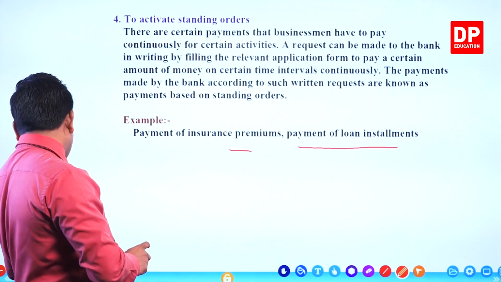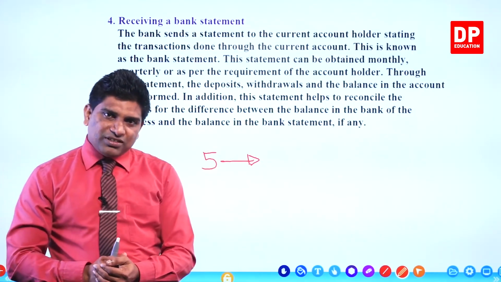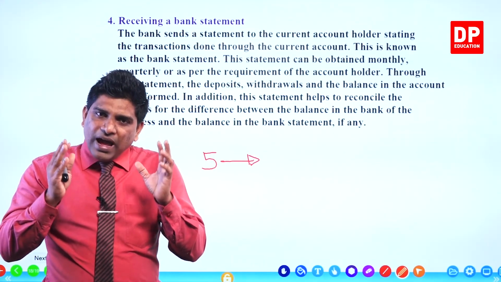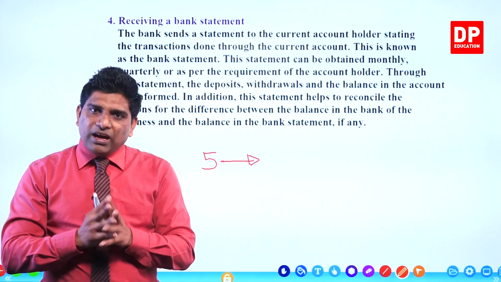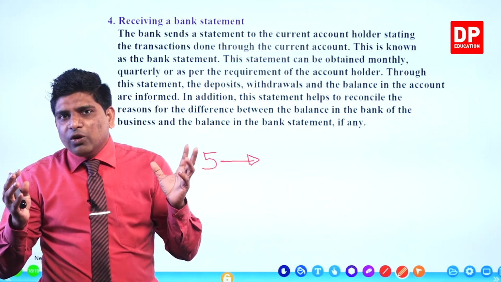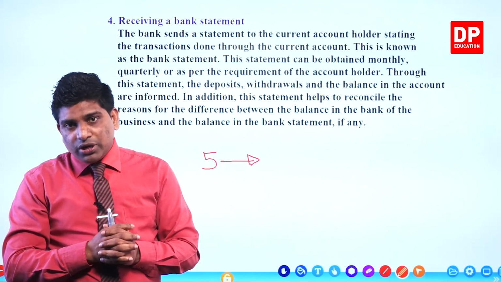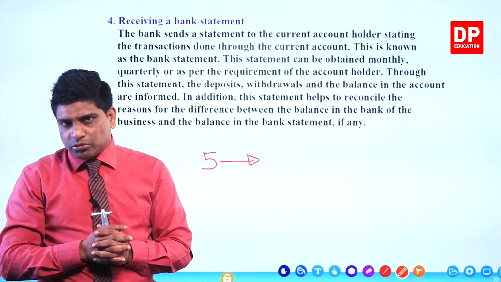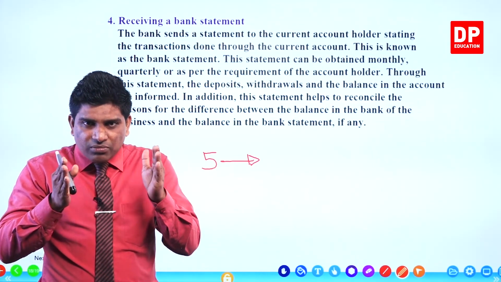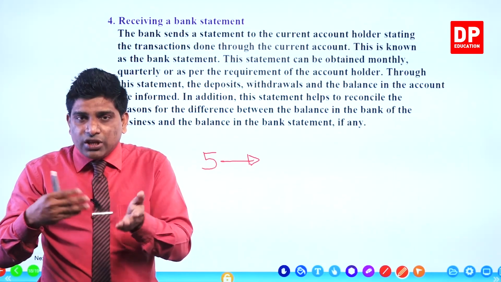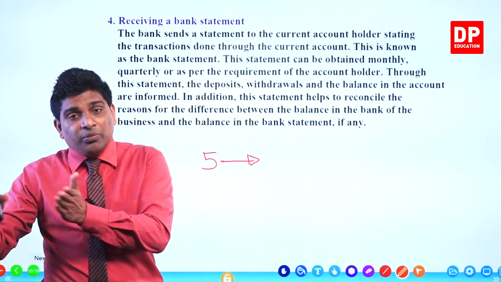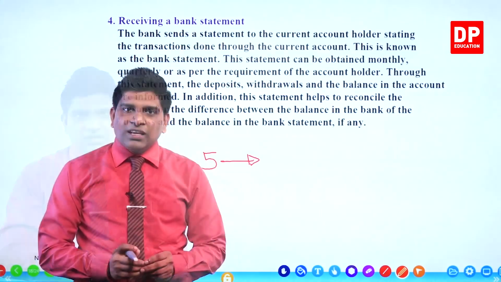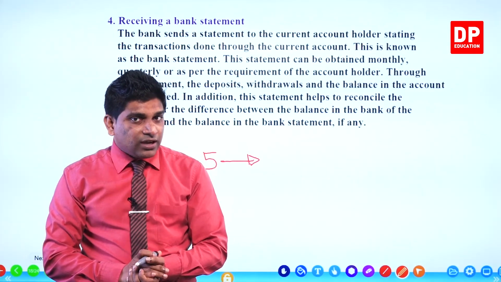The other one is receiving a bank statement. Receiving a bank statement means the bank will issue a document including all the transactions done by you during the month, and they will send this document to you. If you have some mistakes in recording transactions in your bank account maintained by you in your business place, you can check it by comparing with this bank statement. These are the advantages of having a current account.